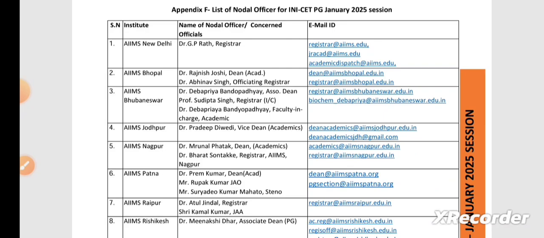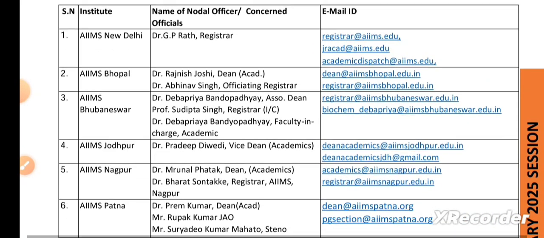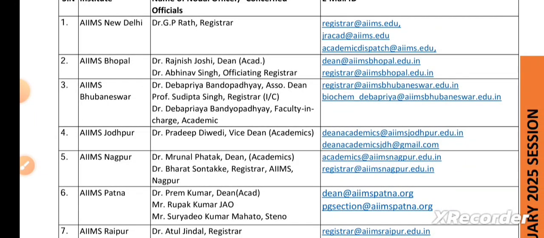They have given the name of the nodal officer, and they have also given their email ID. So you could contact the concerned nodal officer of that particular college in order to clear all your doubts. You can just take a screenshot of these things. I'm scrolling down very slowly so that you could take a screenshot of these colleges.